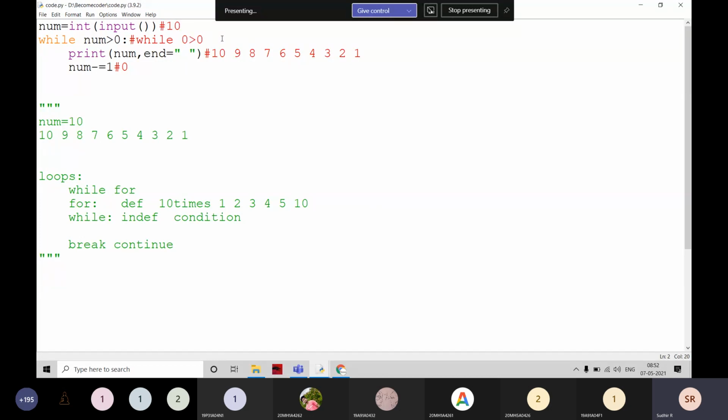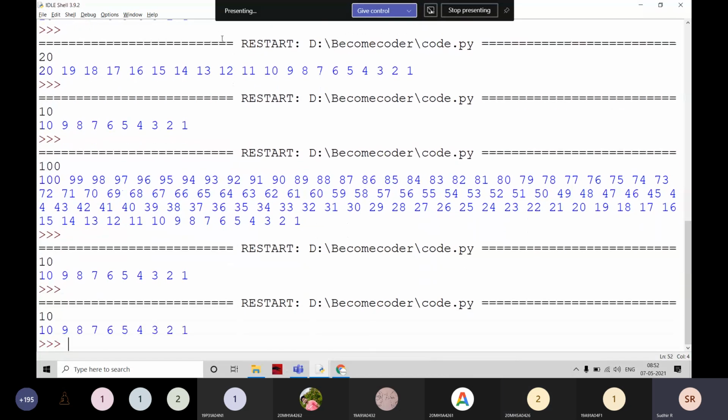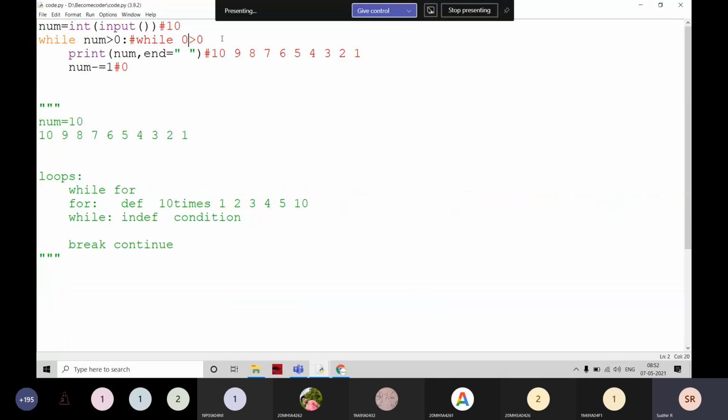That is going to be false. Then it is coming outside, then it is going to print normally. Yes, in this way, in a number of ways we can do this. Is it clear, everyone? Yes, sir. That means we can write here num not equal to 0, and simply I can write num also. These three cases we can write up to 0.